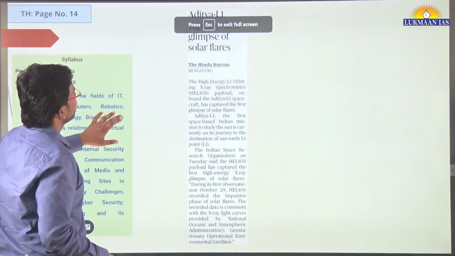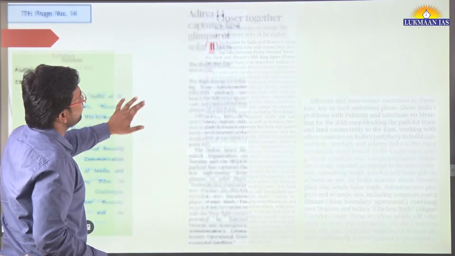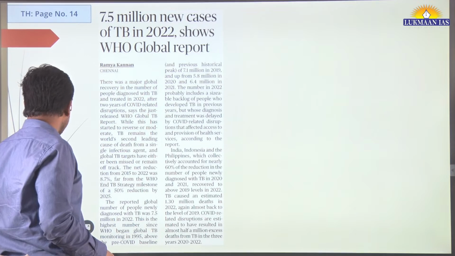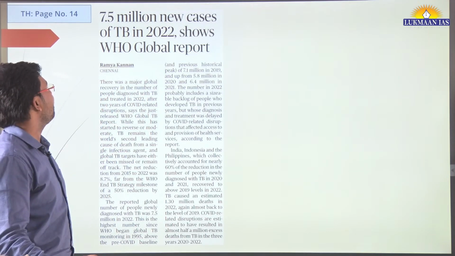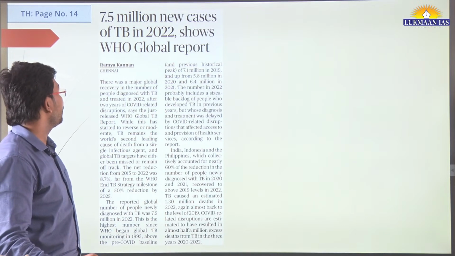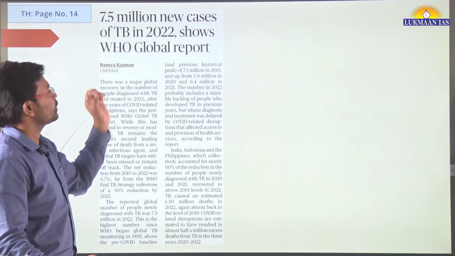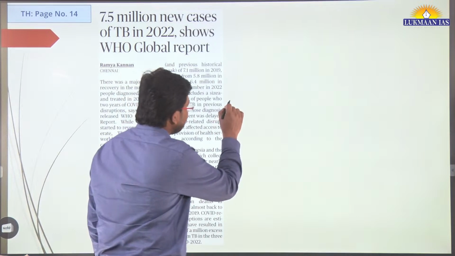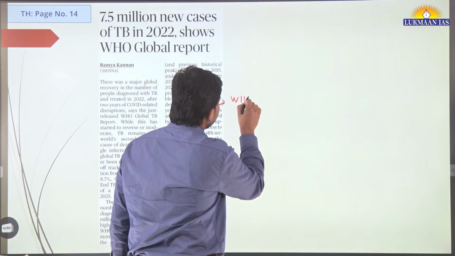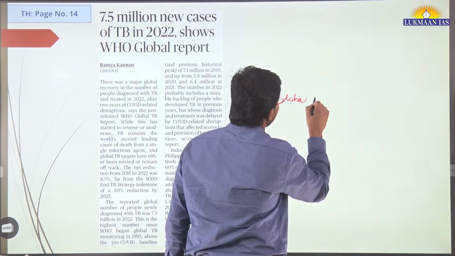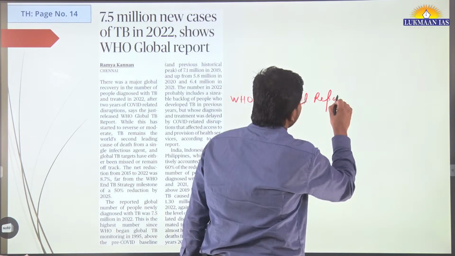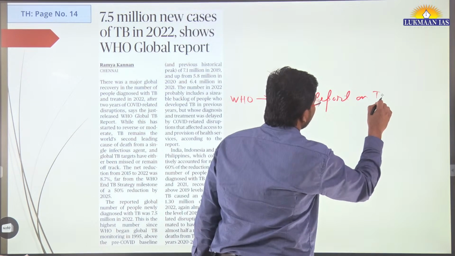I had included a question, but I'll take that question a little later. We have another topic. This topic says 7.5 million cases of TB in 2022, shows the WHO global report. The World Health Organization has recently released a global report on tuberculosis.